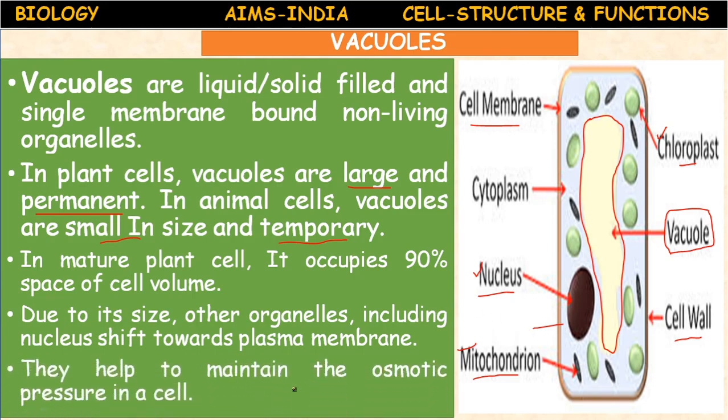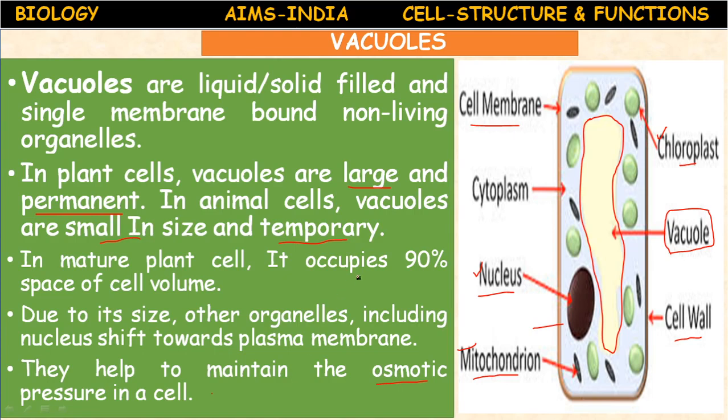They help in maintaining osmotic pressure. Osmotic pressure is very important to maintain the homeostasis in the cell. It means the balance in the cell is maintained. The fluid balance in the cell is maintained by these vacuoles.